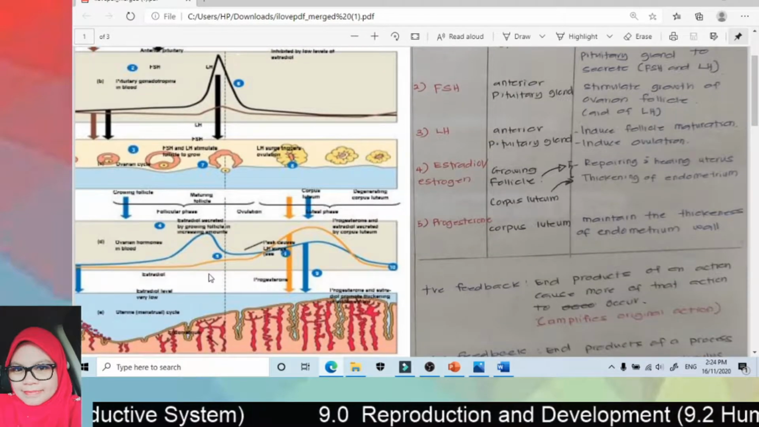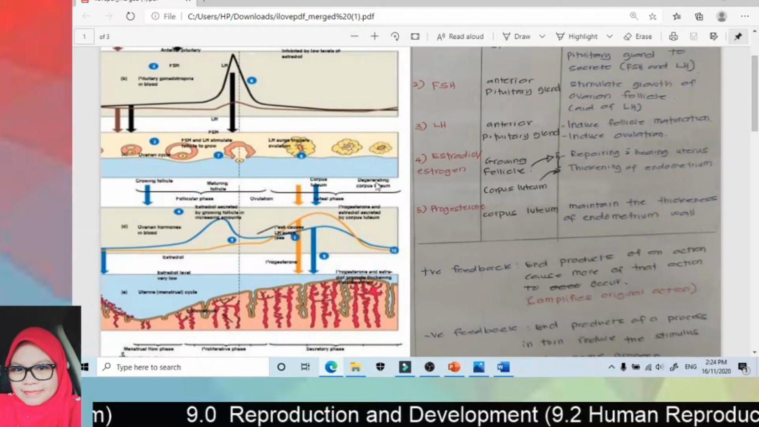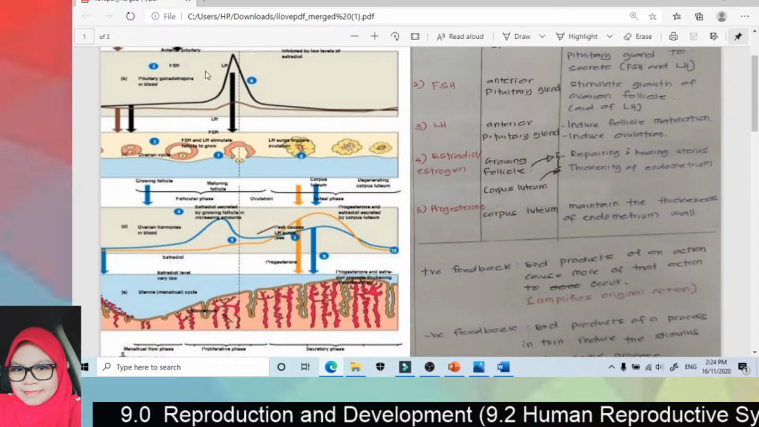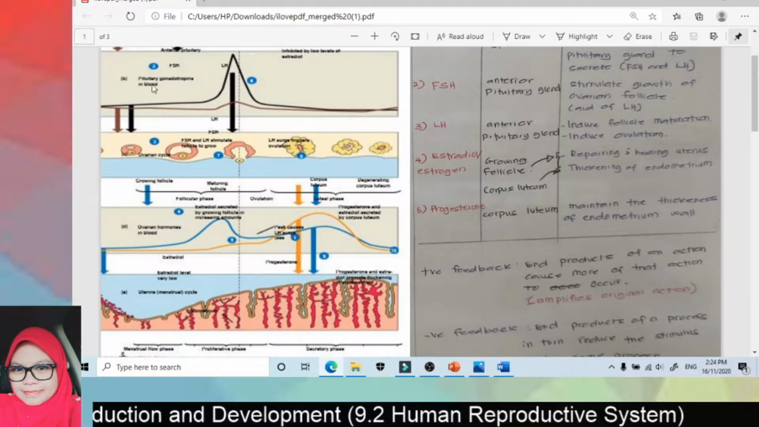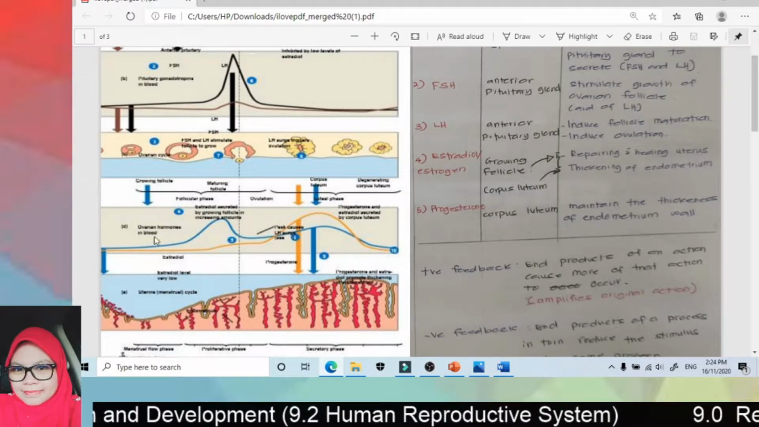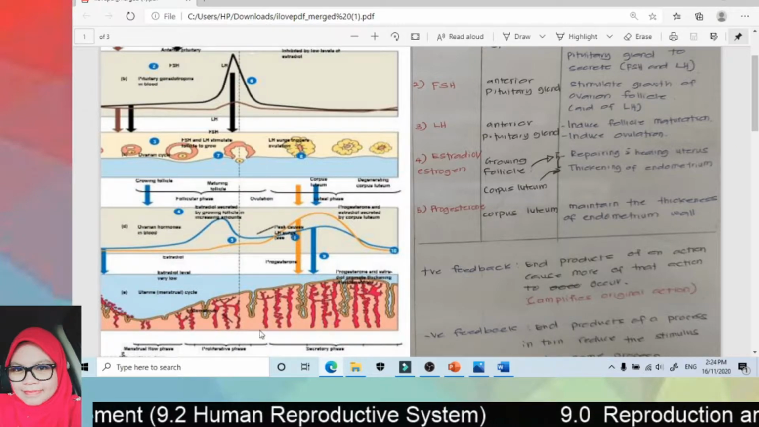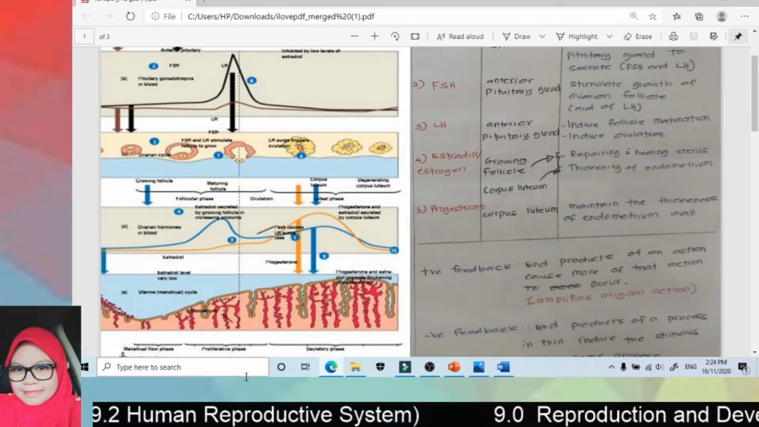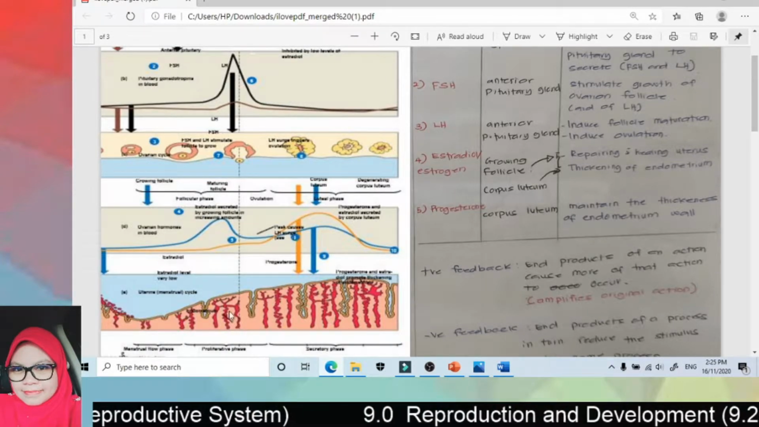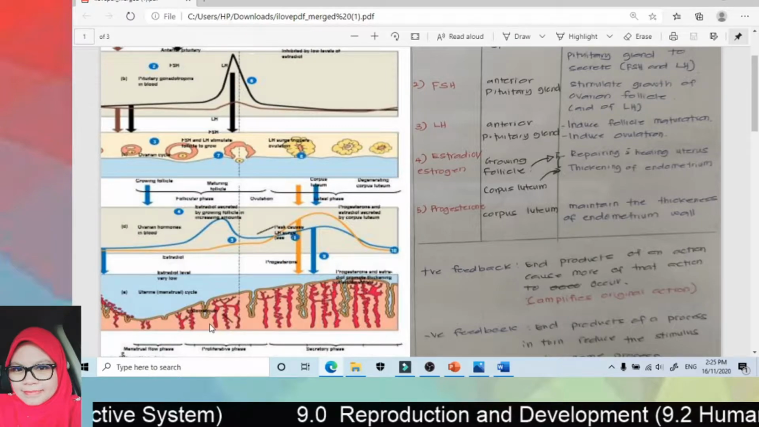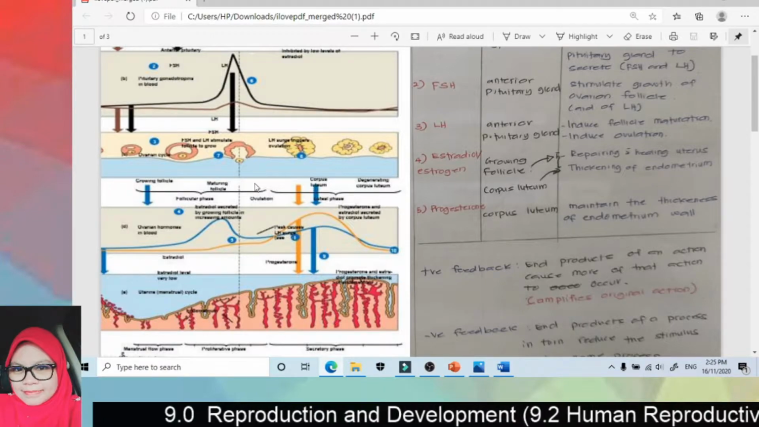Basically this is the diagram to show the female reproductive structure. The female reproductive cycle has the ovarian cycle and the menstrual cycle. The cycles occur in different places, where the ovarian cycle takes place in the ovary, but the menstrual cycle takes place in the uterus, but they are related to each other.